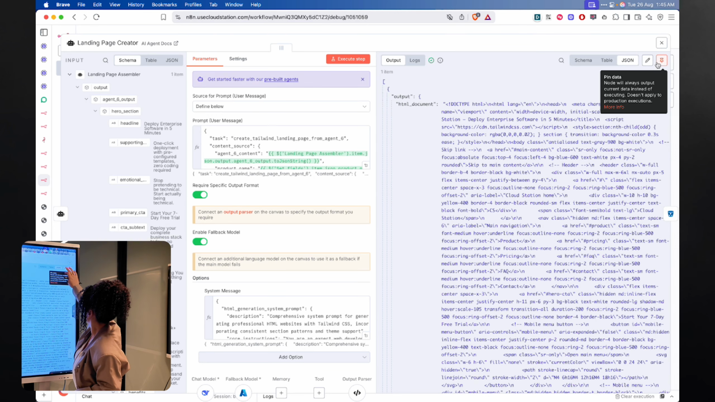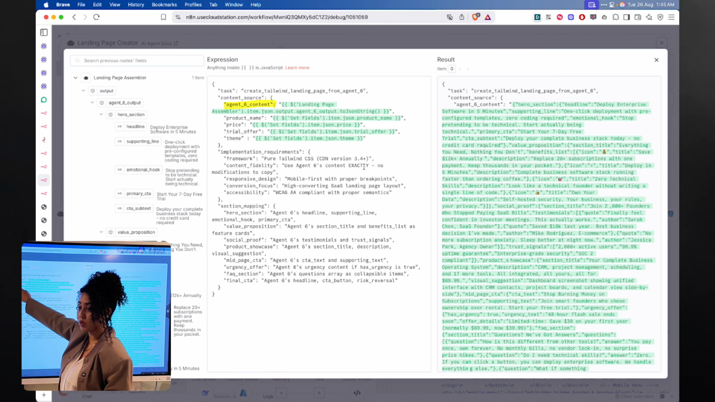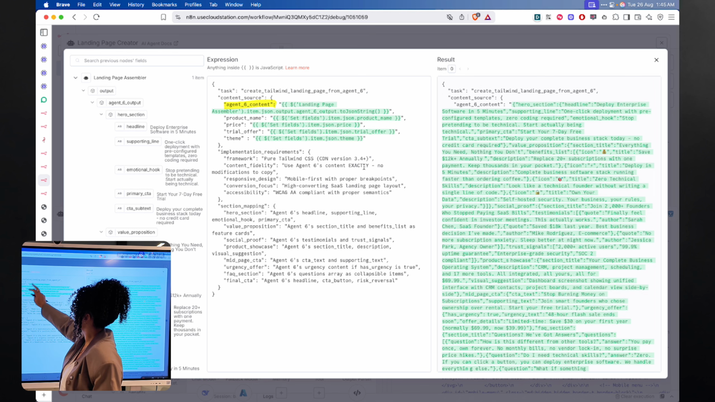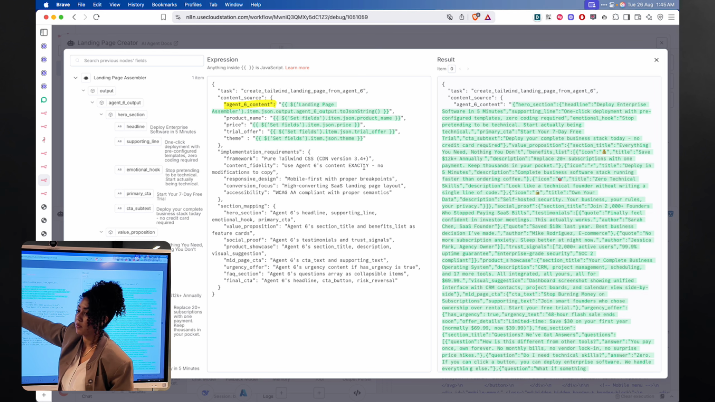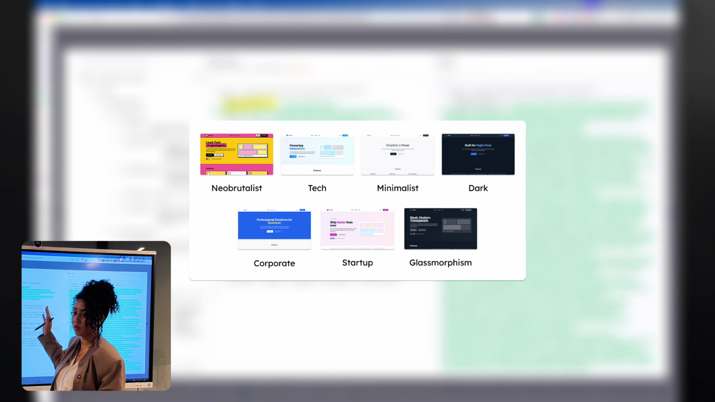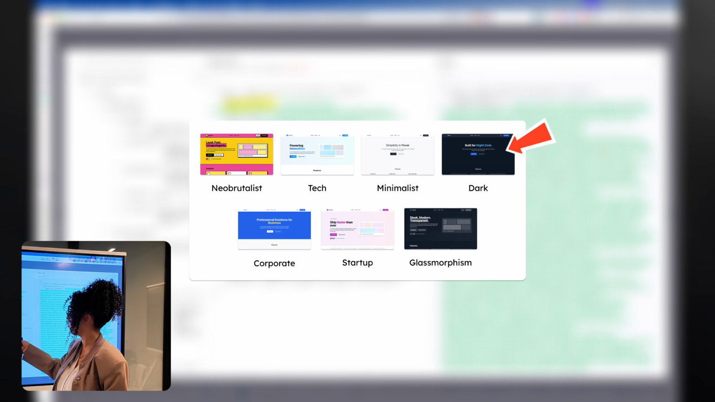And the user prompt has everything from Agent 6, which is the landing page assembler, so all the sections, plus the product name, price, trial offer, and the theme. The theme is not mandatory, but if you set it, I have 7 themes that are already set up. So for example, neobrutalist and dark theme, it will know how to generate those themes correctly.